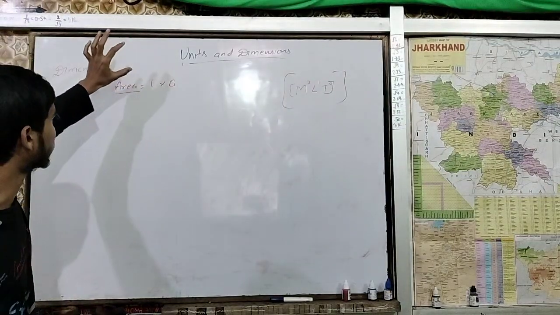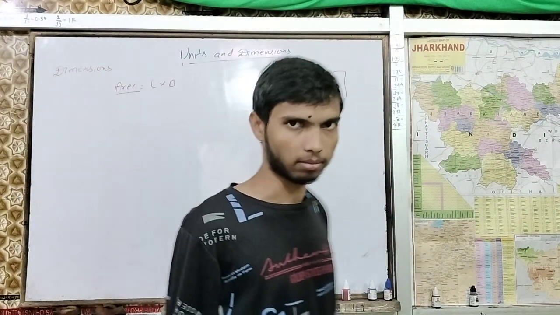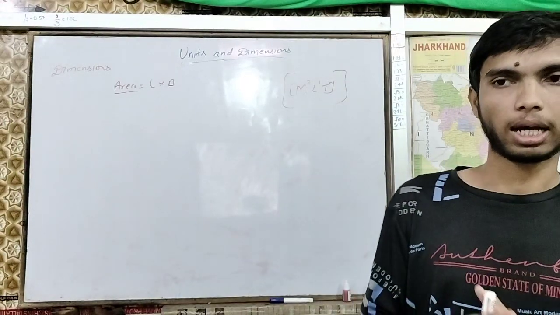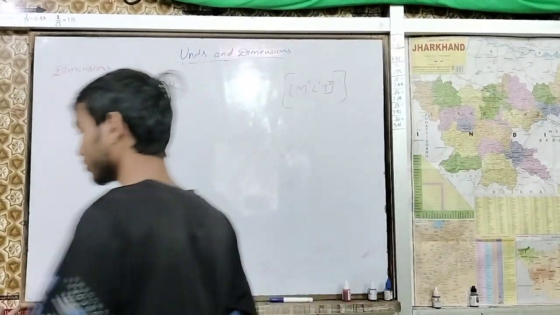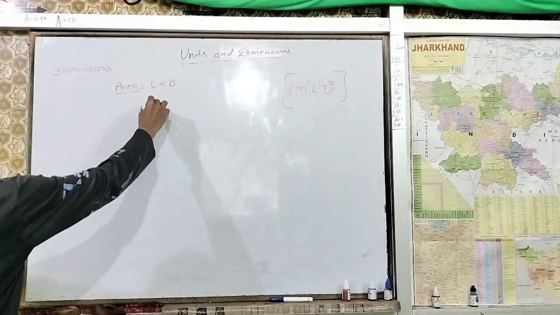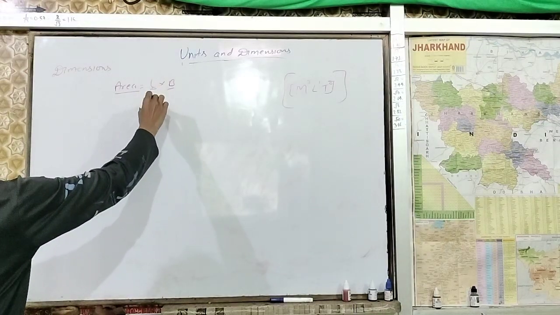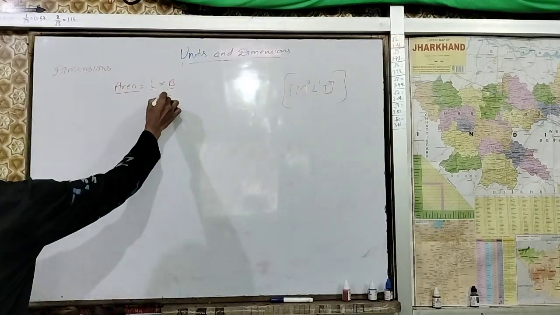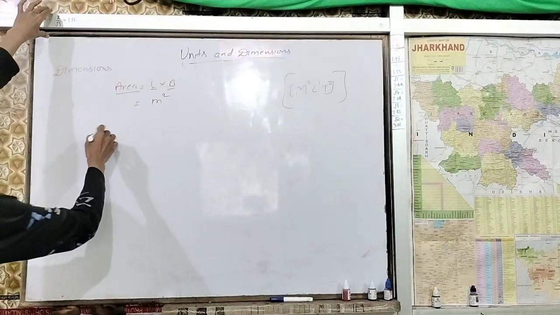Now here L is a length, and B is also a length. This is a breadth and L is a length. So here we are measuring in meter. So M, this is length, it is also length. So length is coming how many times? 2 times.